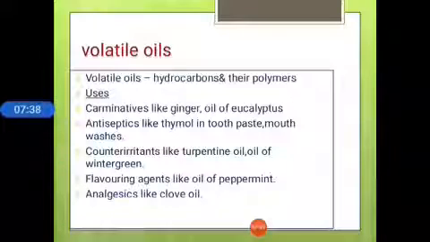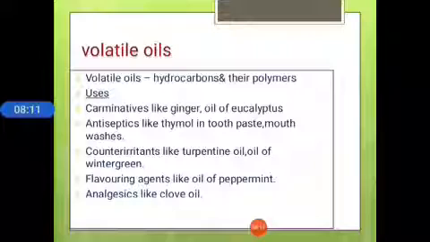For examples, like ginger and oil of eucalyptus. Some of these show the antiseptic action, like thymol in toothpaste and mouthwashes. And some show the counter irritant action. What do you mean by counter irritant? Counter irritant means it stimulates the sensory nerve endings and relieves deep seated pain. So these volatile oils relieve the deep seated pain, and so it comes under the category of counter irritant. Examples: turpentine oil and oil of wintergreen.